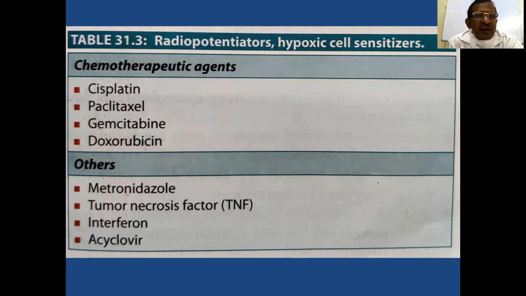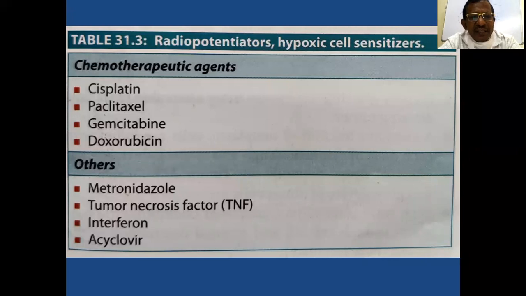The other agents are paclitaxel, gemcitabine, doxorubicin, adriamycin, hydroxyurea, metronidazole, tumor necrosis factor, interferon, and isaclavir.